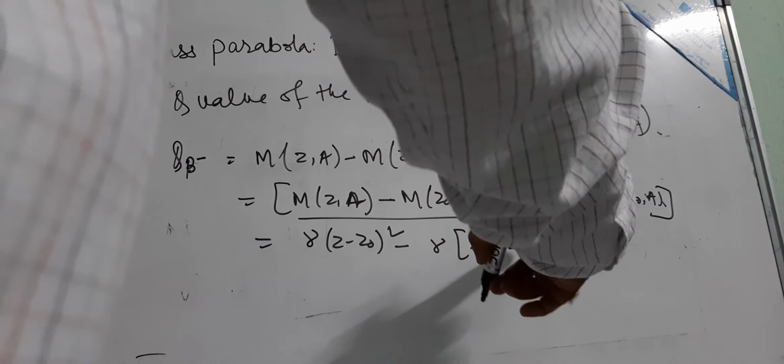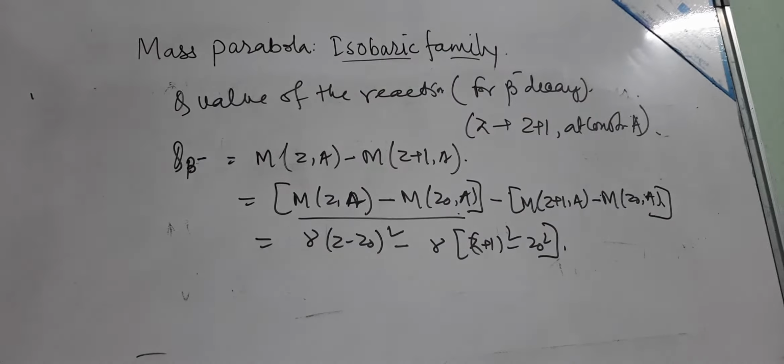Therefore this is equal to gamma (Z minus Z0) square minus gamma ((Z plus 1) minus Z0) square. If you do this algebraic calculation, using a minus b square and a plus b square minus a square minus b square, we will be getting gamma (2 Z0 minus 2Z minus 1). Taking 2 gamma common, it is Z0 minus Z minus half.